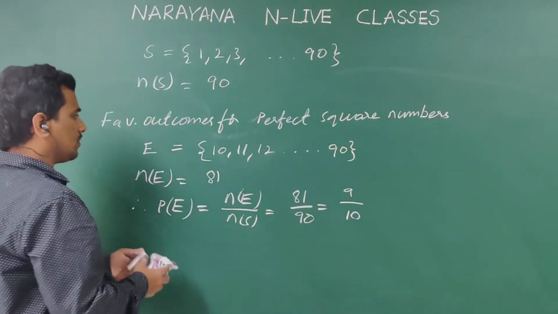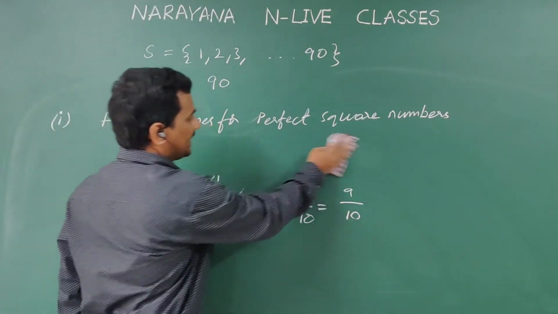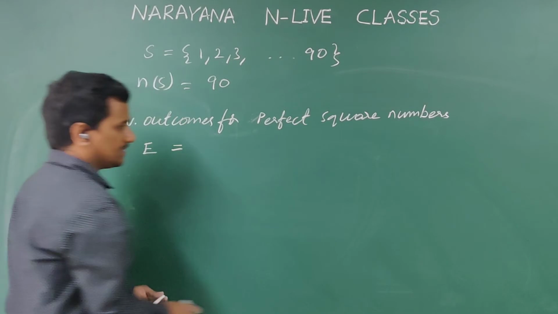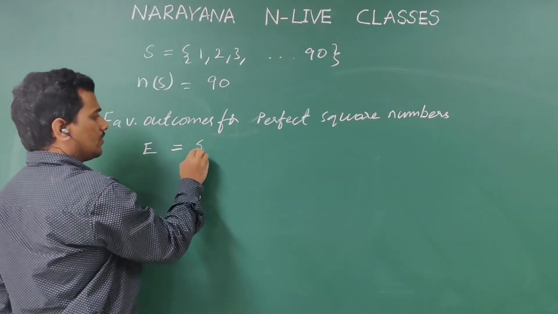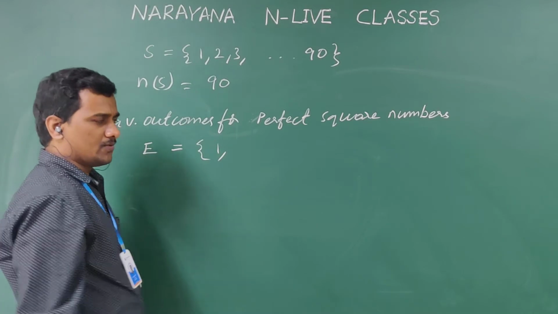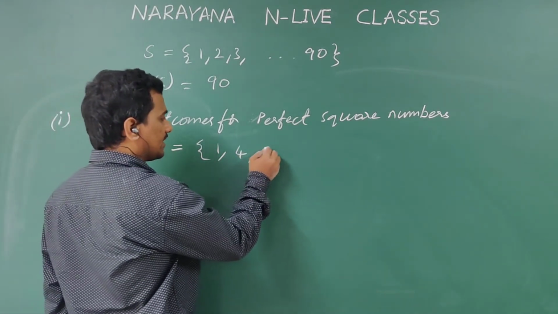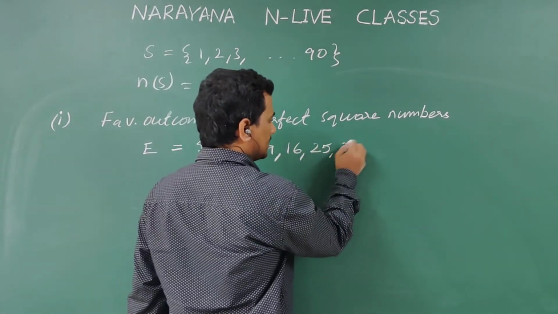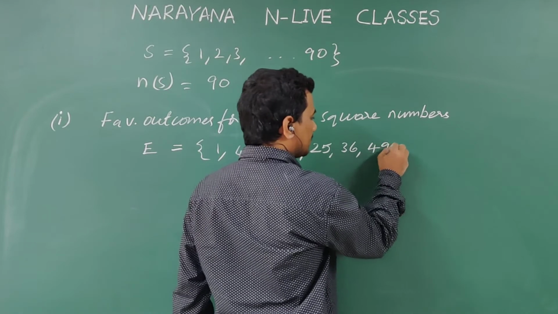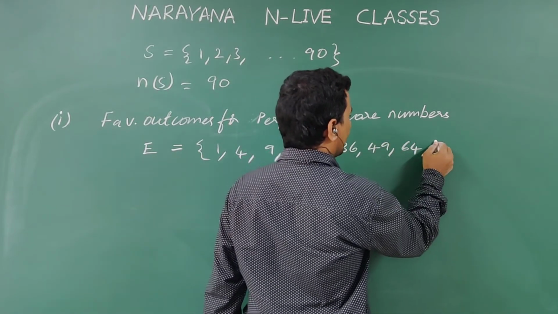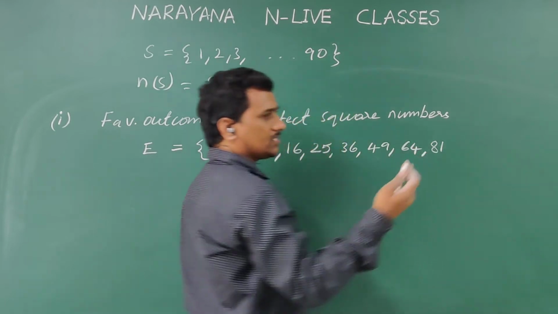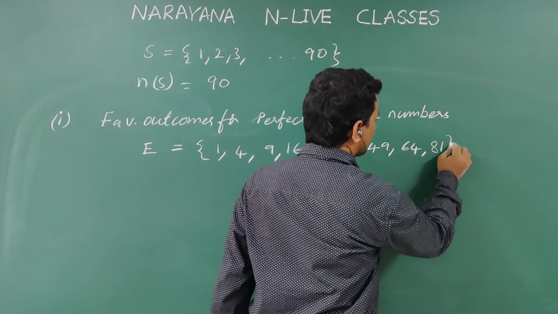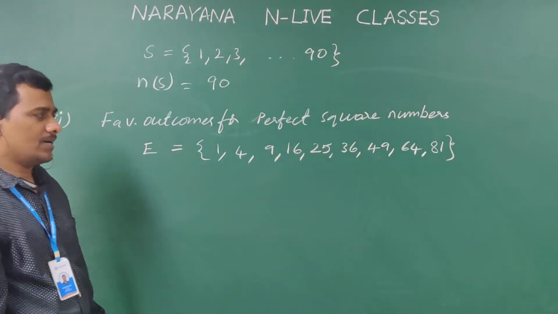So what are the perfect square numbers below 90? We have to write them on one side, that is the favorable side. Now, 1 is a perfect square. Next, 2 square, that is 4, is a perfect square. Next, 3 square, 4 square, 5 square, 6 square, 7 square, 8 square, and 9 square, 81. Next, 10 square is 100, which is above 90, but we are discussing only below 90. So these are the perfect square numbers below 90.